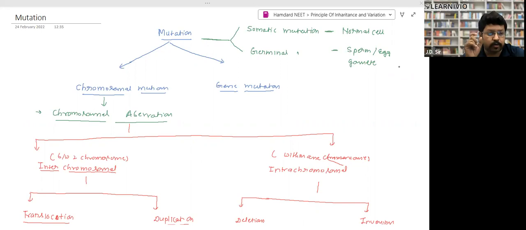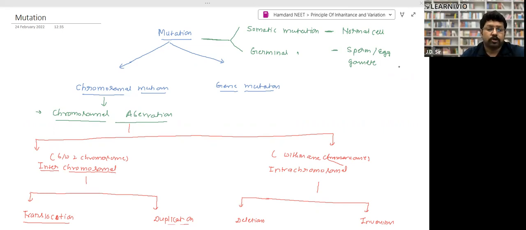Mutation is not a negative term. Mutation may be progressive, it may be retrogressive. It means mutation may help in evolution, which may be an advancement in evolution, and it may also be retrogressive, like going backward as well, right? So mutation may be beneficial as well as harmful. Both things can take place.